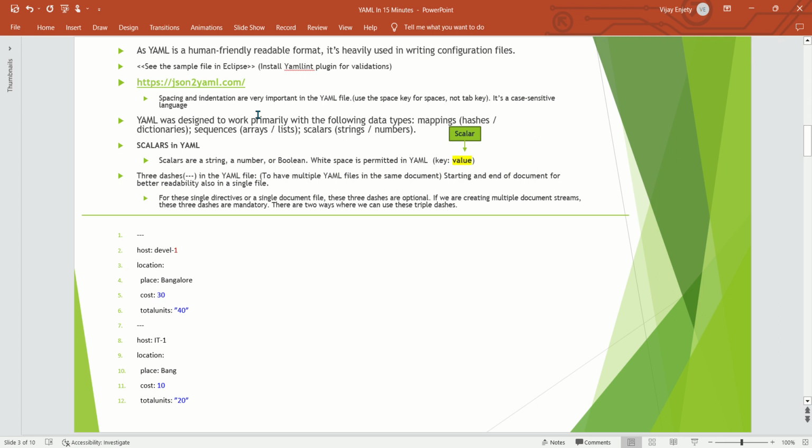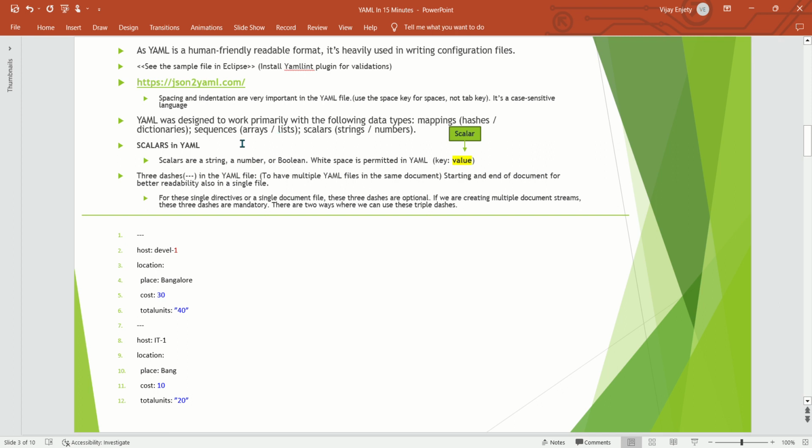One important thing while writing a YAML file: spacing and indentation are very important, so use the space key, not the tab key. The second important thing is that YAML is case sensitive. YAML was designed to work primarily with the following data types: mappings, sequences, and scalars. We'll discuss mappings and sequences in the next slide.